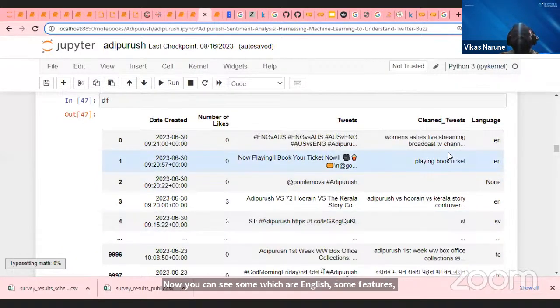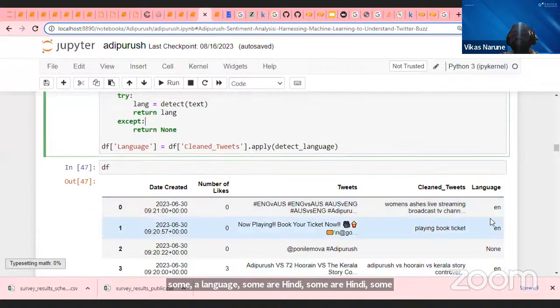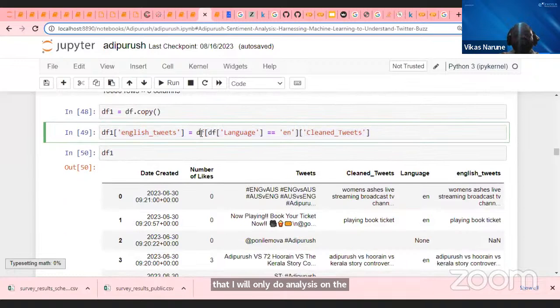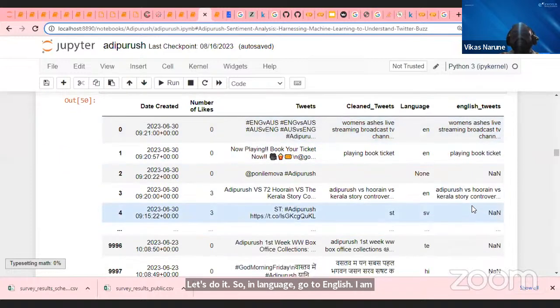And then, guys, I finally decide that I will only do analysis on the English tweets. So I'm going to filter out the English data. I'm going to create only English tweets here, English tweets, okay? Language equal to English. I am applying this condition, and I'm going to take the English data.